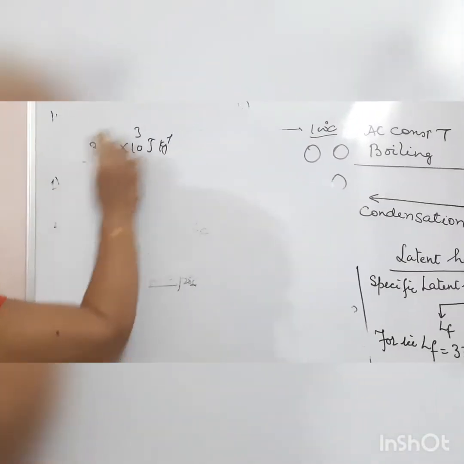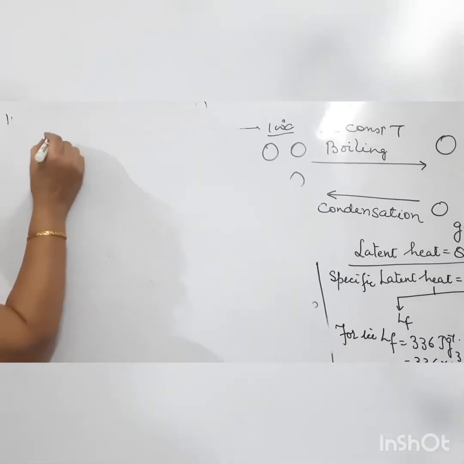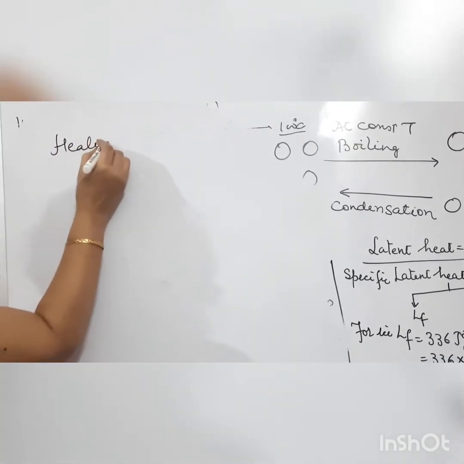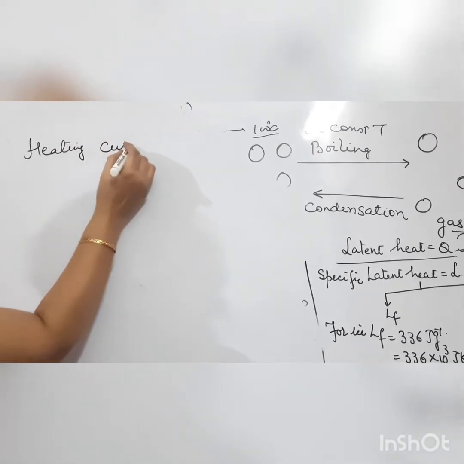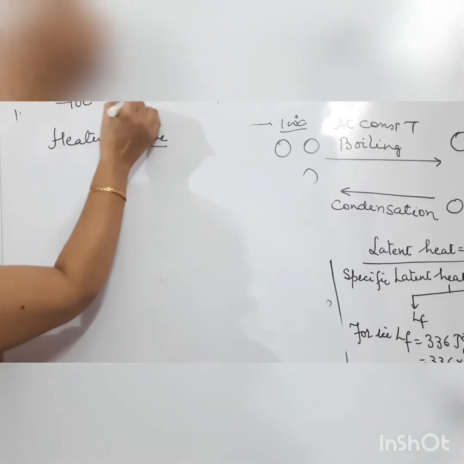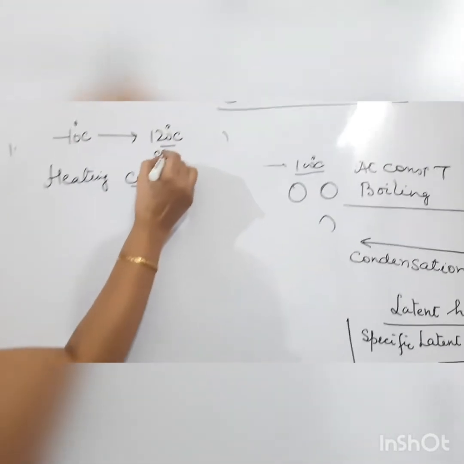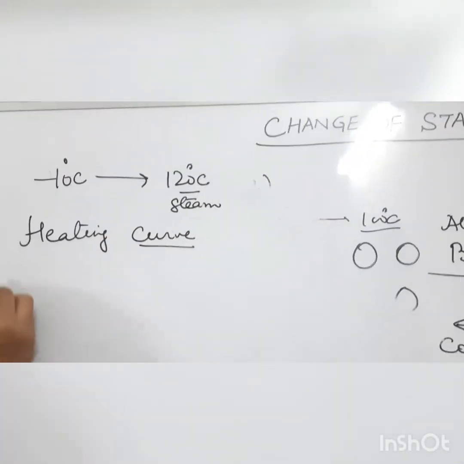Next is the heating curve. Try to understand the heating curve. Recently I gave the example: I took ice at -10 degrees Celsius and converted it into steam at, suppose, 120 degrees Celsius. I will show you on the graph.